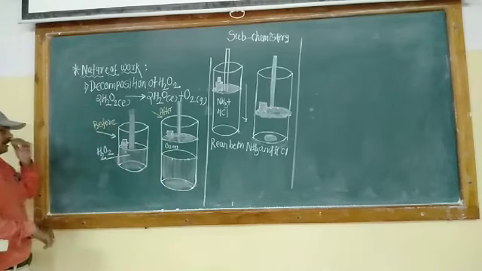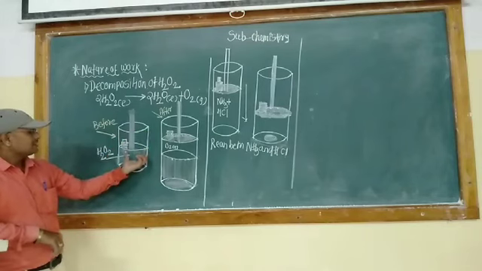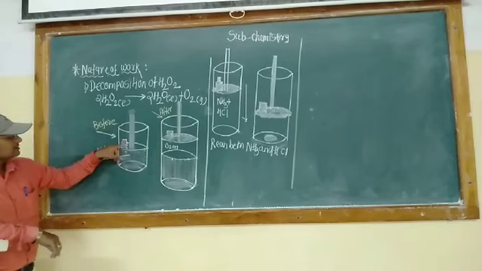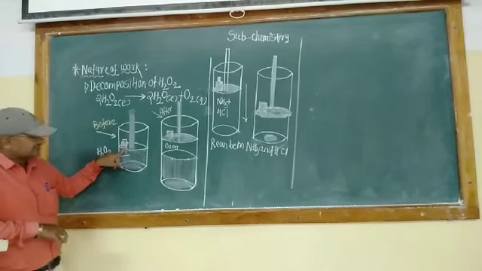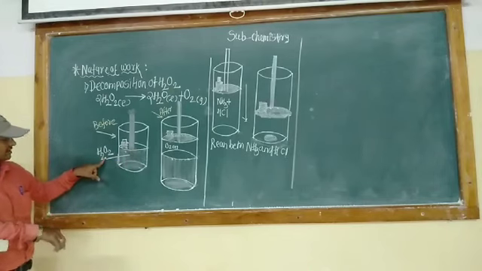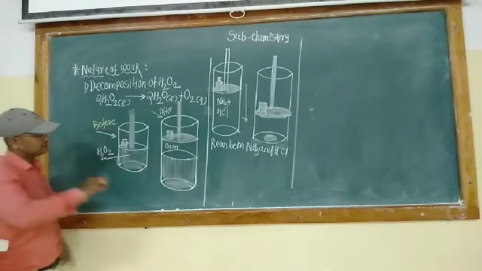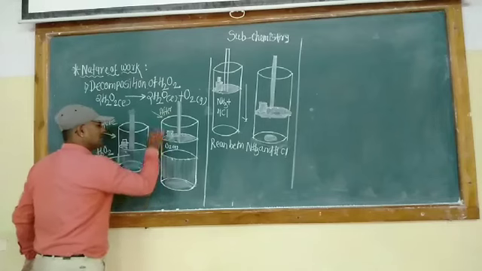So consider the cylinder. In that cylinder we take this gas molecule. On the surface of the gas molecule, this is the piston. Here is the hydrogen peroxide, H2O2. Before this reaction and after this reaction, what happened?